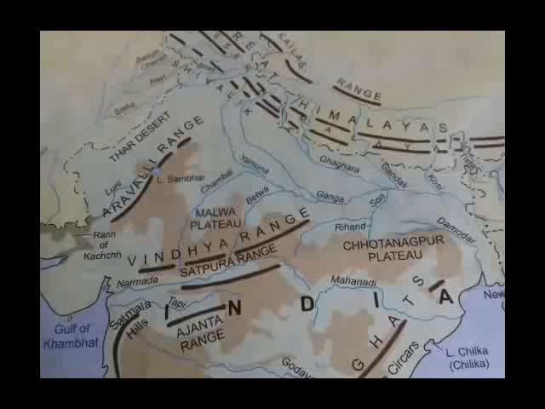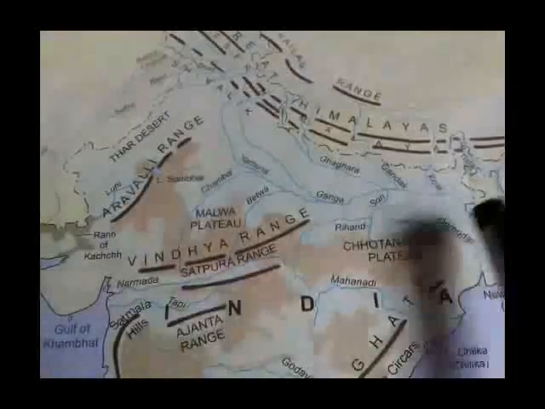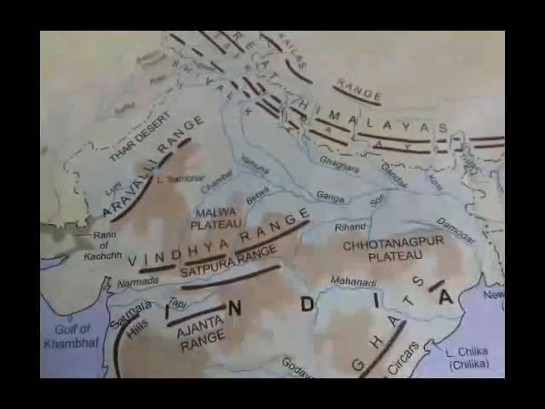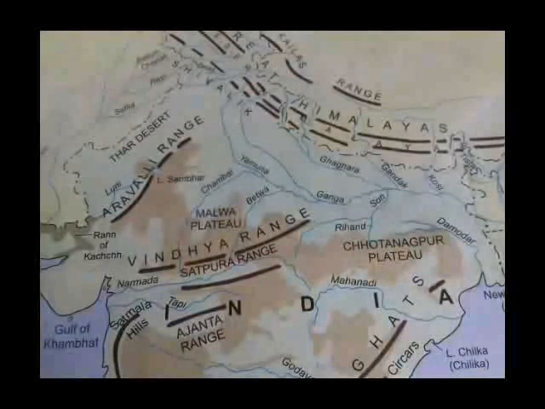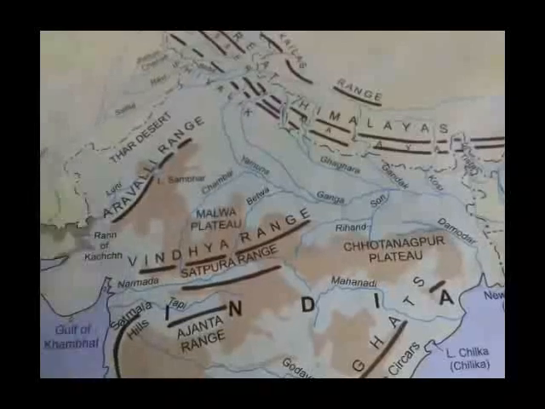In the north, the plateau gradually merges with the northern plains, and in the east it continues beyond the Vindhya as the Chota Nagpur Plateau. To the west of the Aravalli is the Thar Desert.